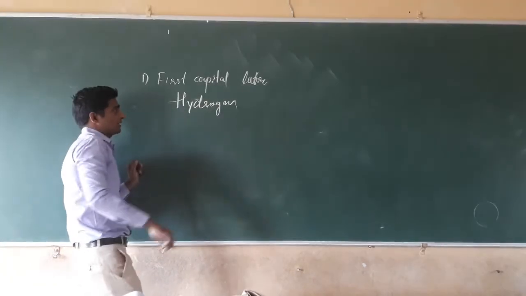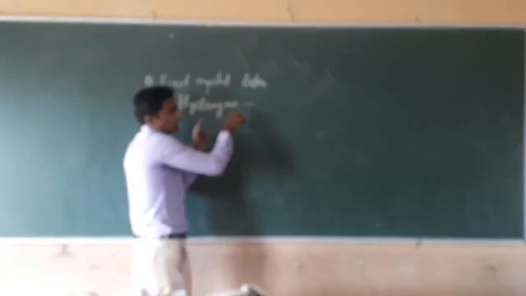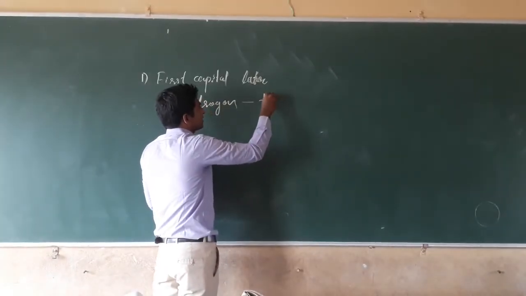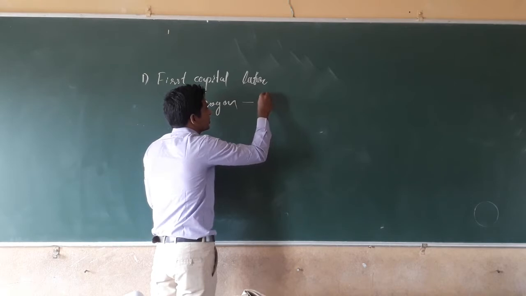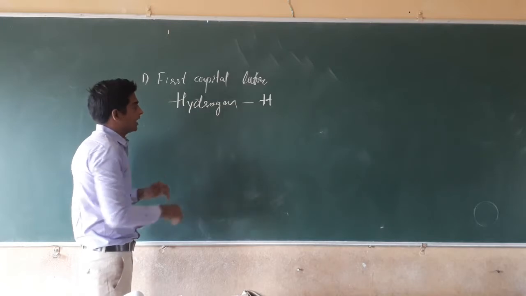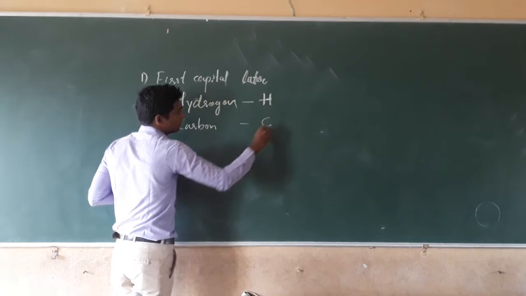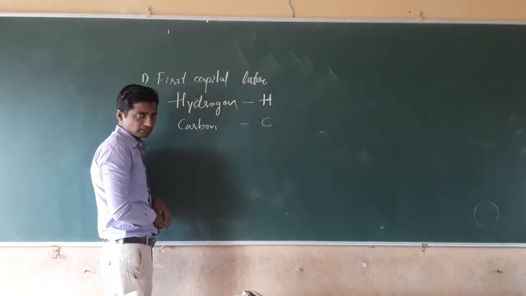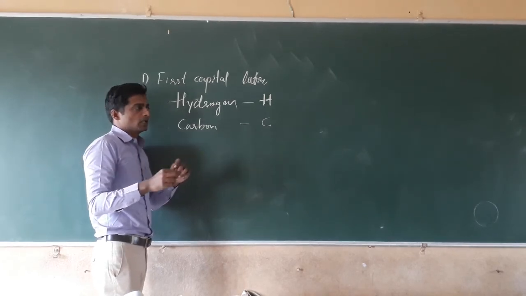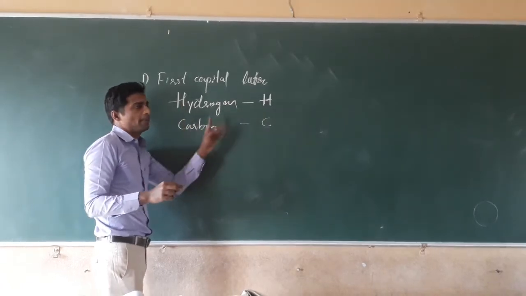That's why instead of writing all these 1, 2, 3, 4, 5, 6, 7, 8 letters, we have to take the first capital letter, that is H for the hydrogen. H for the hydrogen. And for carbon, we have to take C only. Yes? Instead of remembering the number of different symbols, better to take the first letter, that should be a capital.